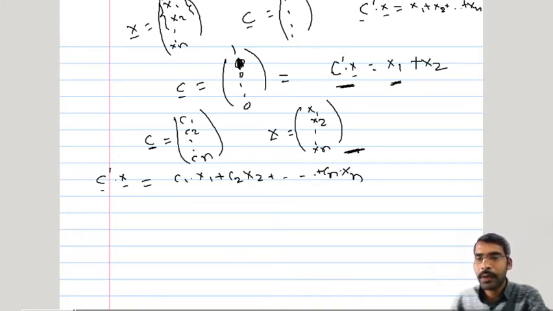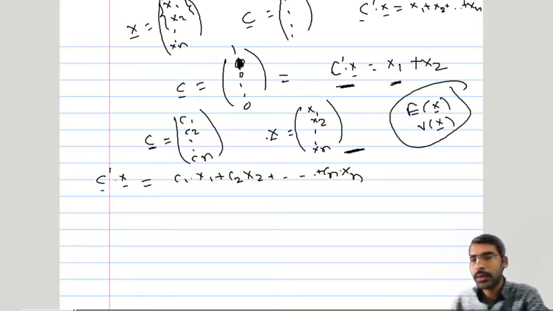Now we have all the information about this x bar. We know the expected value of x bar and the variance of x bar. Suppose x bar is given in n dimensions, and its expectation, variance and all those quantities have been provided, or we have calculated them.